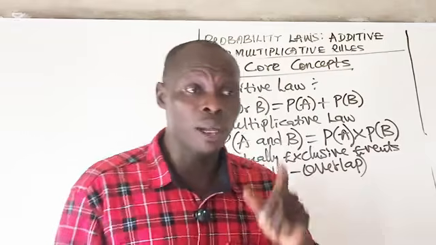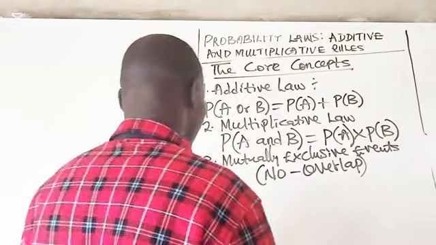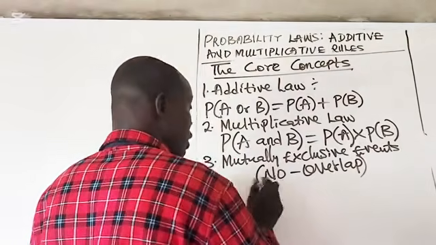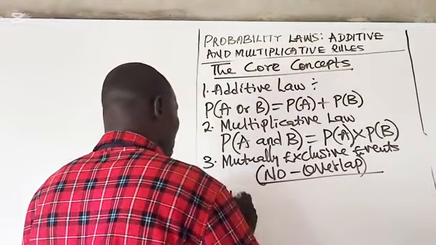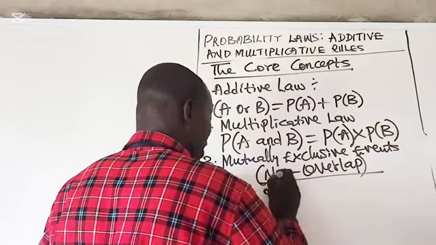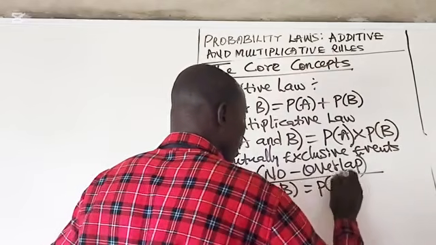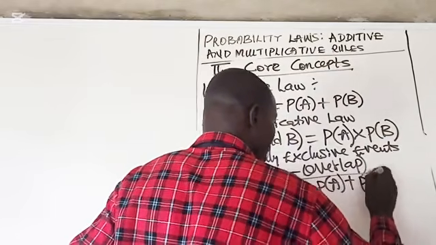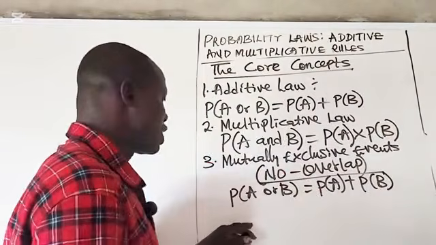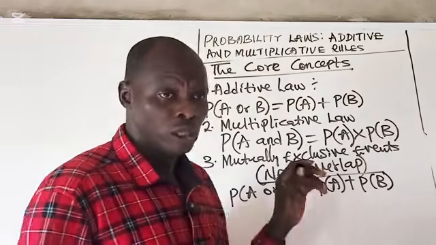Remember the song says, when you see or, you add. Therefore, for mutually exclusive events where there is no overlapping, probability of A or B to happen will be probability of A plus probability of B. Remember the song says, when you see or, you add.